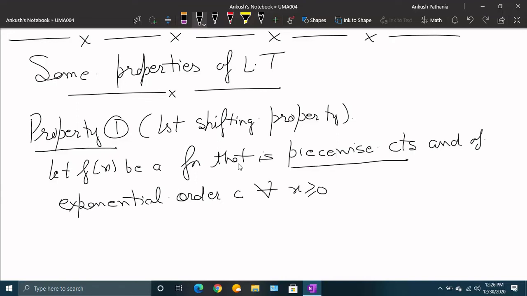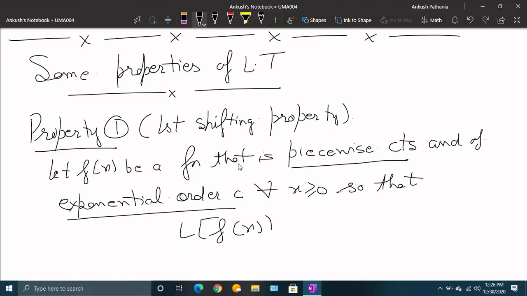So the function is piecewise continuous and of exponential order c, so its Laplace will surely exist, so that Laplace of f(x) is equal to F(p), p greater than c. So the Laplace of the function is existing.